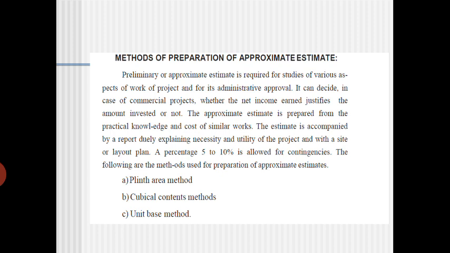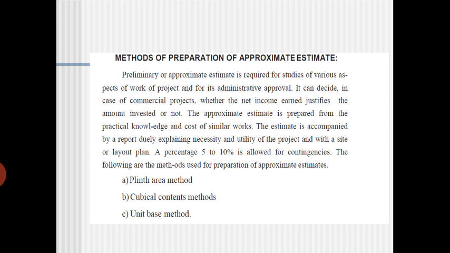The estimate is accompanied by a report duly explaining the necessity and the utility of the project, along with the site and the layout plan. Of course, the layout plan and everything has to be ready before starting the approximate estimate. Normally a 5 to 10% allowance for contingencies, which we already discussed in the previous classes. We said it is 1 to 2% in the previous class, and again I told that it is 5 to 10%. So normally we use the following methods for the preparation of the approximate estimate.